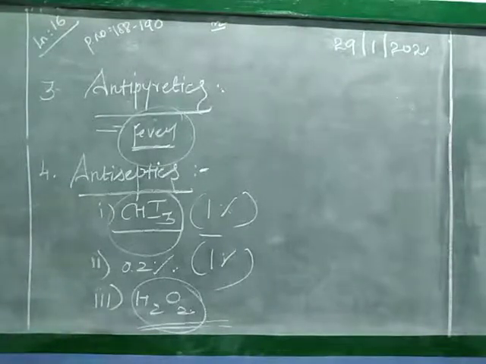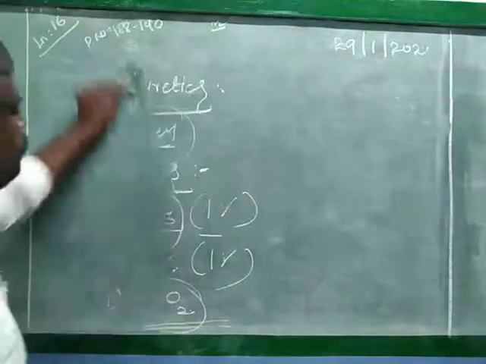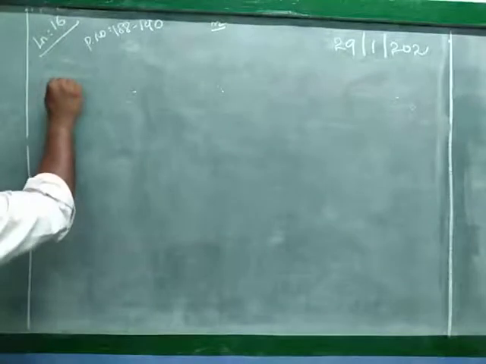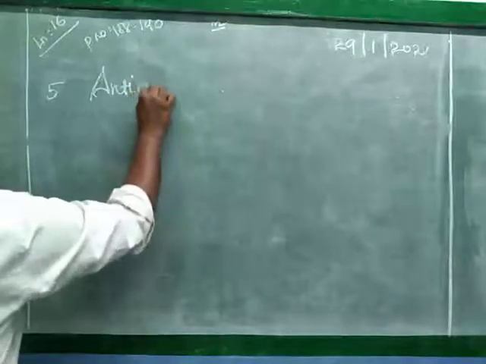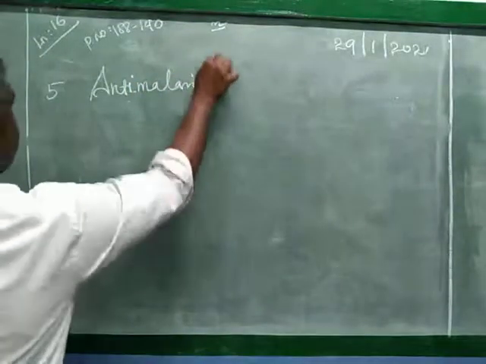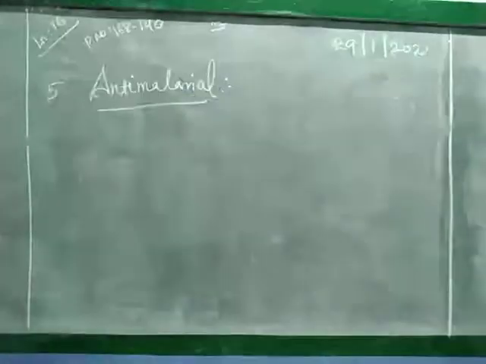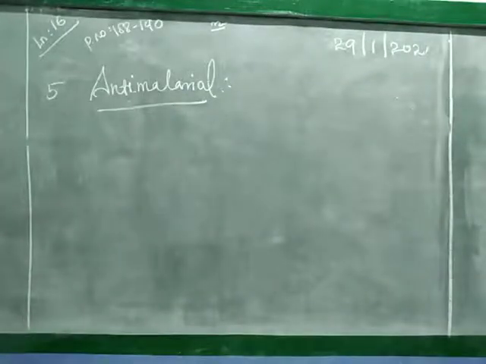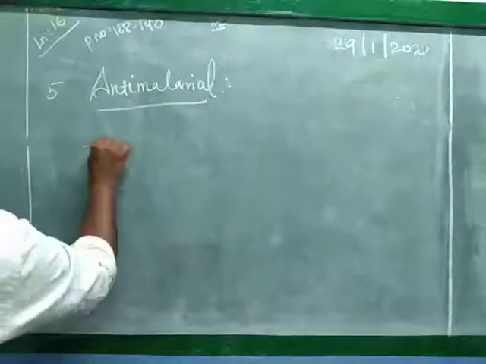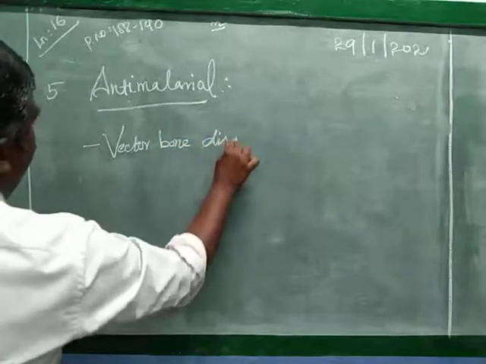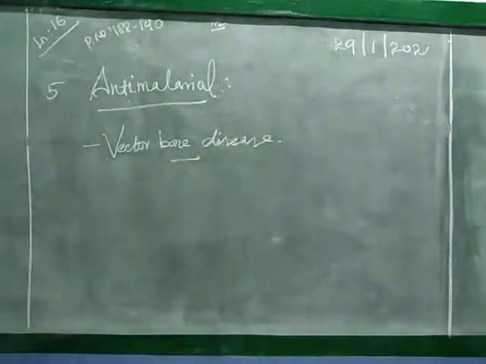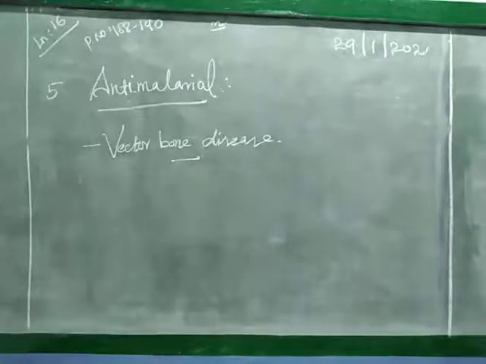So next one, fifth one, anti-malarial. Malaria is what? A vector-borne disease which causes severe fever.